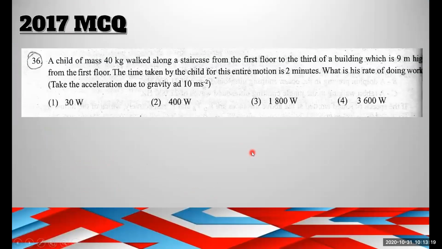This is taken from the 2017 MCQ. Can you give the answer? A child of mass 40 kilogram walked along a staircase from the first floor to the third floor of the building, which is 9 meter height from the first floor. The time taken by the child for the entire motion is 2 minutes. What is the rate of doing work?